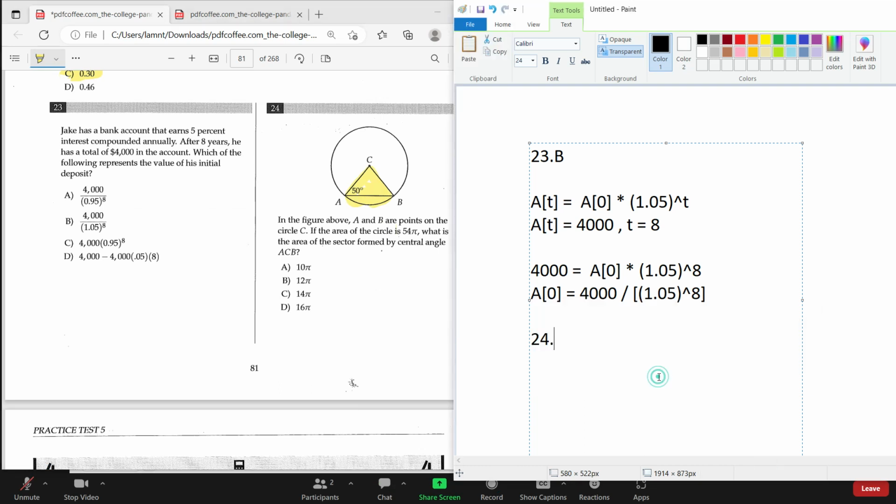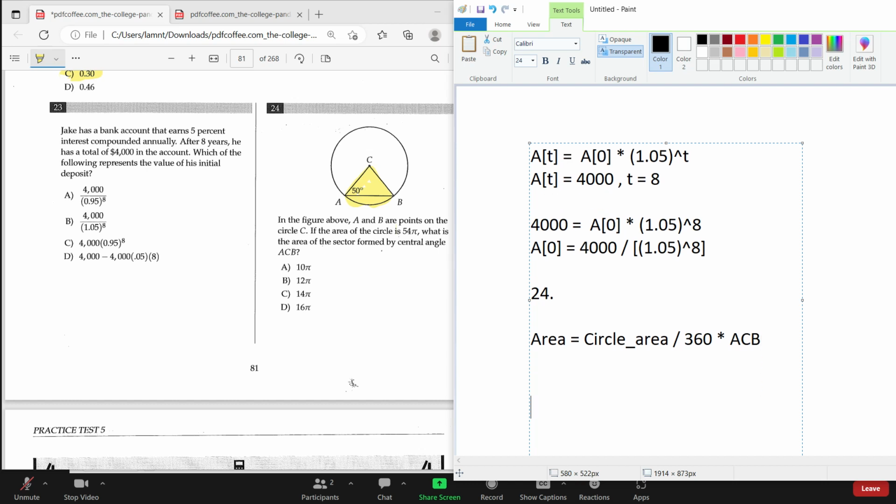The area is going to be the circle area divided by 360, and we multiply it by the angle ACB. So we know the area of the circle, so now we have to calculate ACB, right?